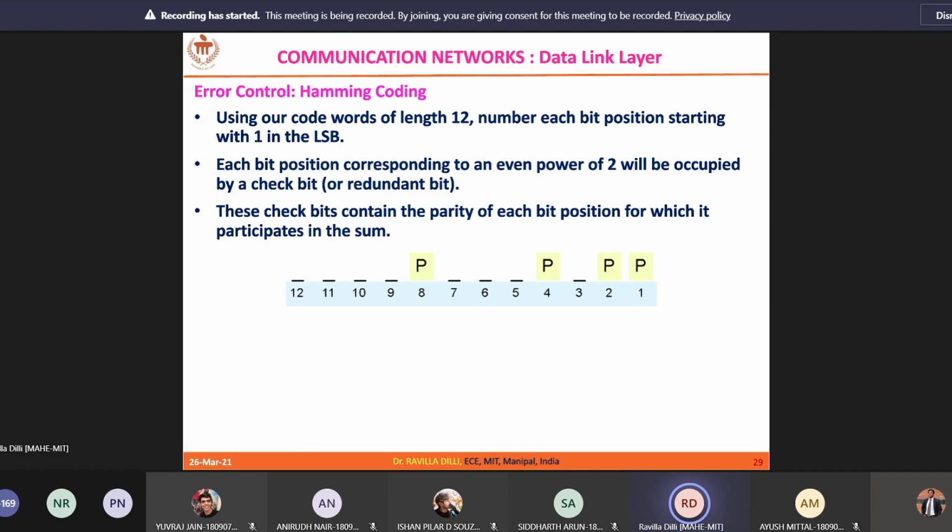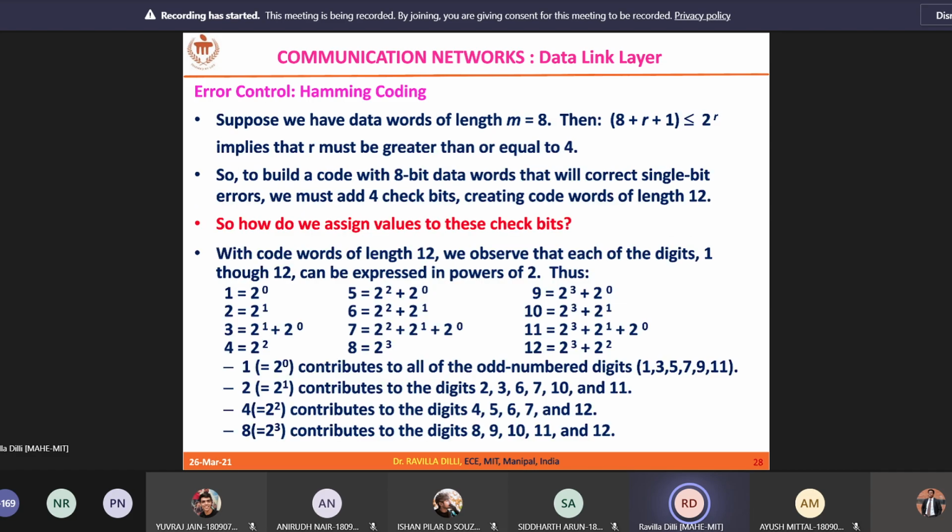R2 is 2 power 2, so 4th position we want. So 5 XOR 6 XOR 7 XOR 12. 5 is 1, 6 is 1, 7 is 0, 12 is 1. So 1 1 0 1 gives 1. So R2 is 1. That is what I am getting here.